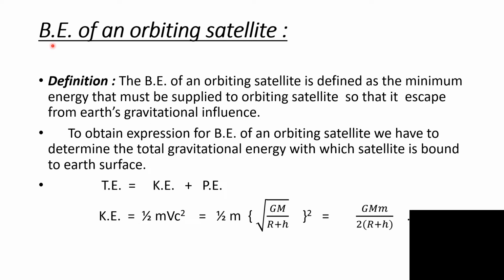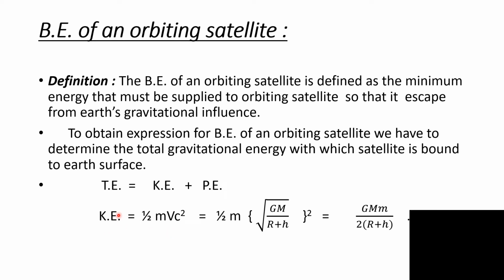To obtain the expression for binding energy, we must obtain the expression for total energy of an orbiting satellite. The total energy is always given by kinetic energy plus potential energy. Kinetic energy is given by half m Vc square, because the satellite is revolving in a stable circular orbit with critical velocity Vc.